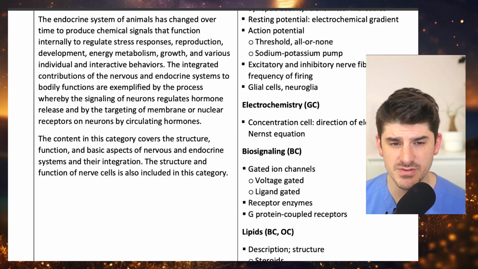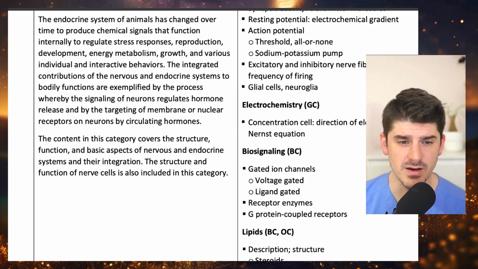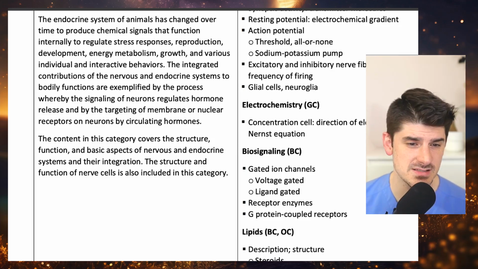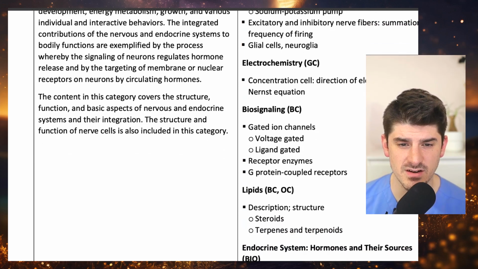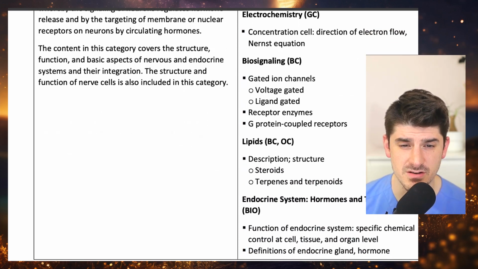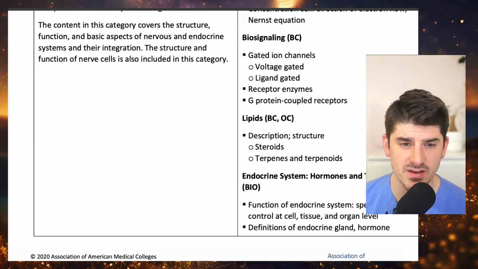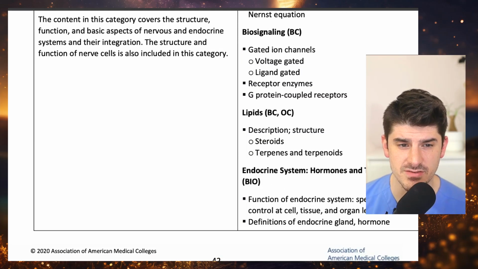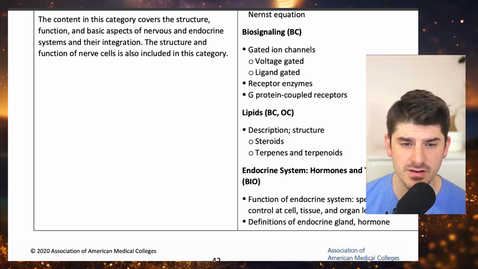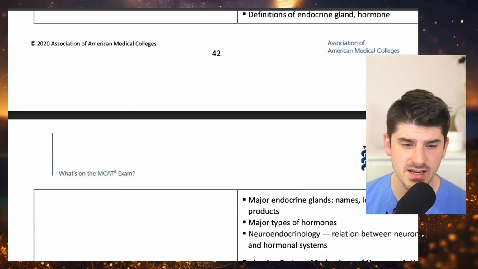The integrated contributions of the nervous and endocrine systems to bodily functions are exemplified by the process whereby the signaling of neurons regulates hormone release and by the targeting of membrane or nuclear receptors on neurons by circulating hormones. The content in this category covers the structure, function, and basic aspects of nervous and endocrine systems and their integration. The structure and function of nerve cells is also included in this category.